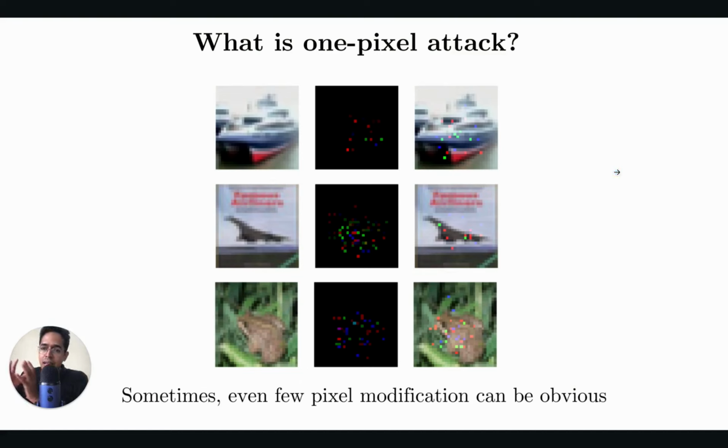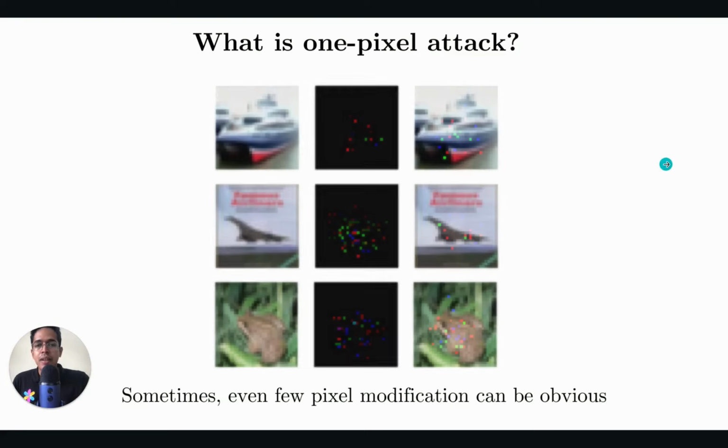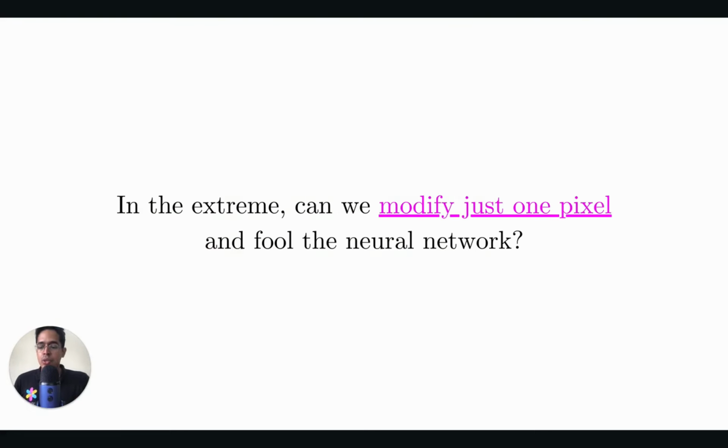But if we take this really to the extreme, where we say, okay, how about this? We modify just 1 pixel. And will that be enough for fooling the neural network? If we are only changing the value of 1 pixel, it might be very difficult for a human to see and identify that some change has been made, right? That's the basic premise behind this idea of one pixel attack. So we will see more about this in detail. Obviously, this is an extreme case when somebody is designing an adversarial attack. If somebody wants to design a system where a neural network has to be really fooled, you won't be keeping the constraint that, hey, I'll be modifying only one pixel.